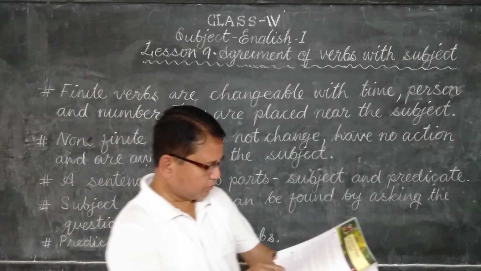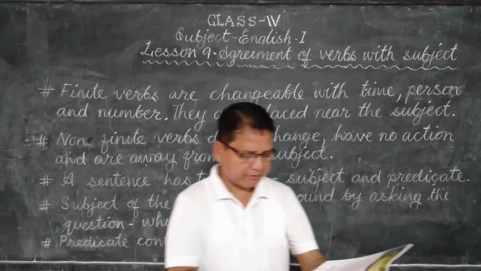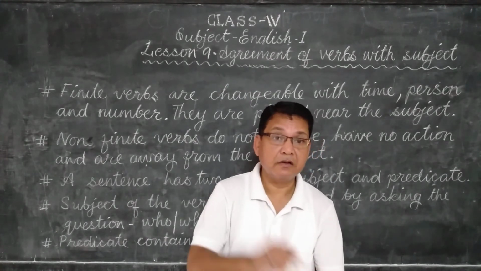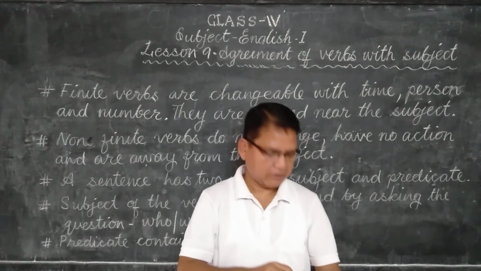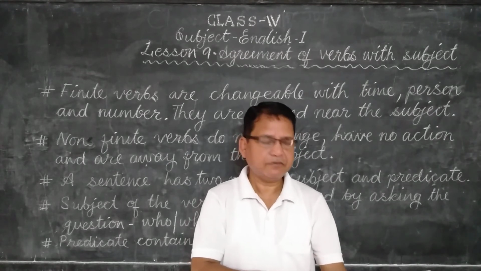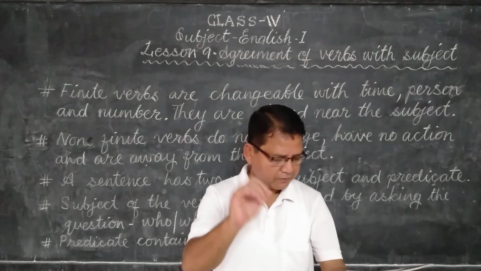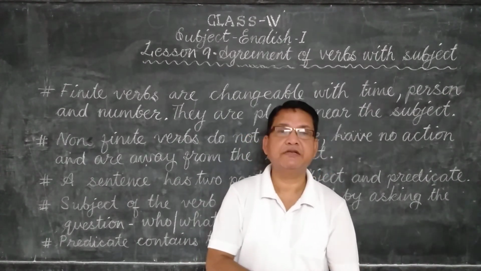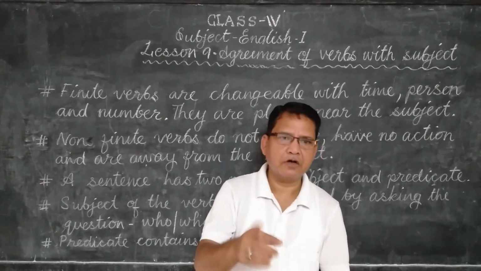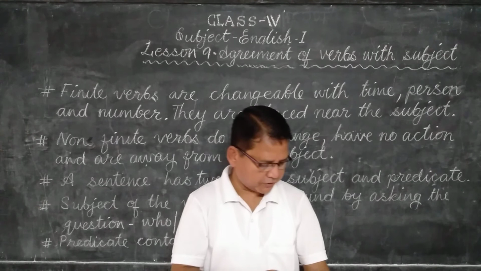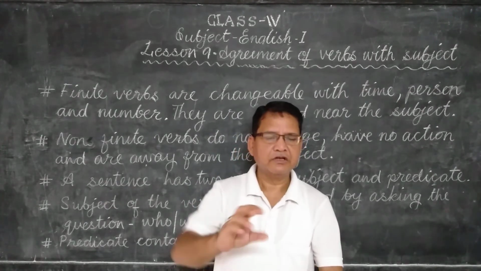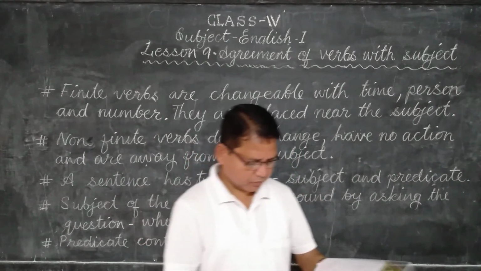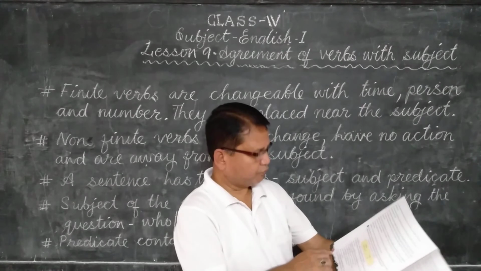Number 2. The loud roars of the lions made the child tremble with fear. What made the child tremble with fear? The loud roars of the lions. Lions is the noun here, not the subject. Made is the verb. So it is finite. Number 3. Arjun likes to play with his friends. Who likes to play with his friends? Arjun. Arjun is the subject. It is a noun. And likes, the verb, is near Arjun. So it is finite. Okay. Then you come to page number 44.